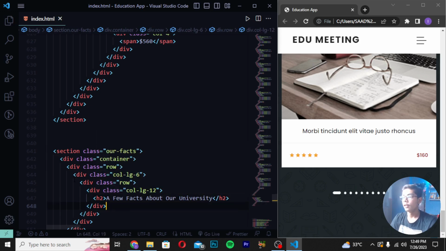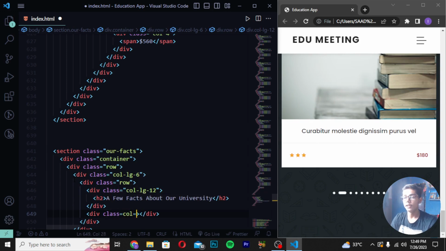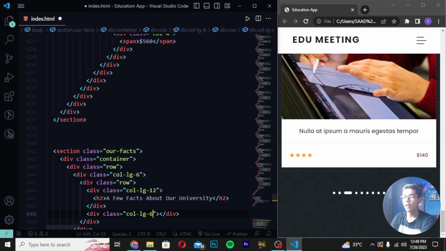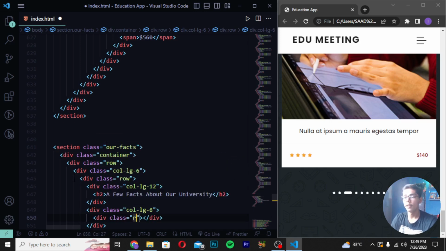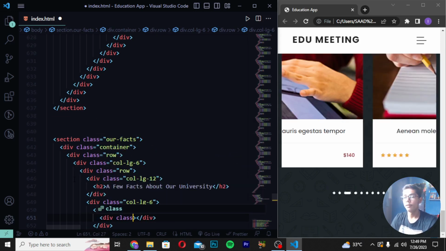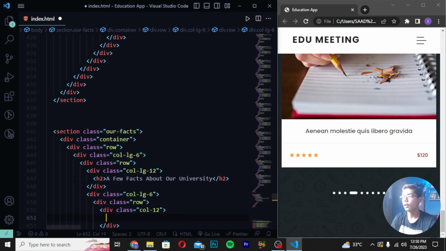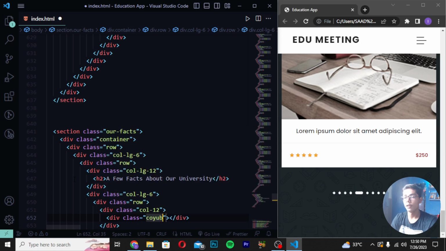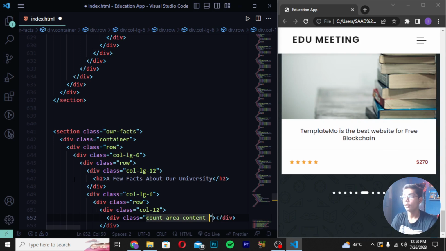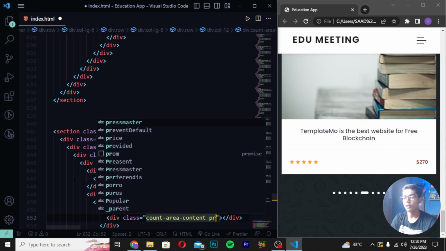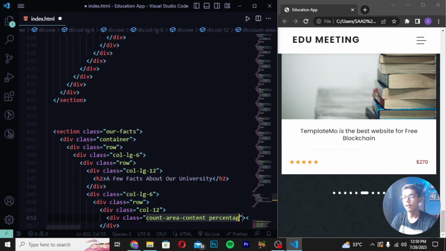Save it here. Then you have to write here div class col-lg. So here I will be writing col-lg like this. And then you have to write here 6. Then you have to write here div class row. Write div class col-12. So here I will be now writing this. Write here div class count. So here I will be now writing like this. And write here area. And write content. Write percentage. So here I will be now writing percentage.